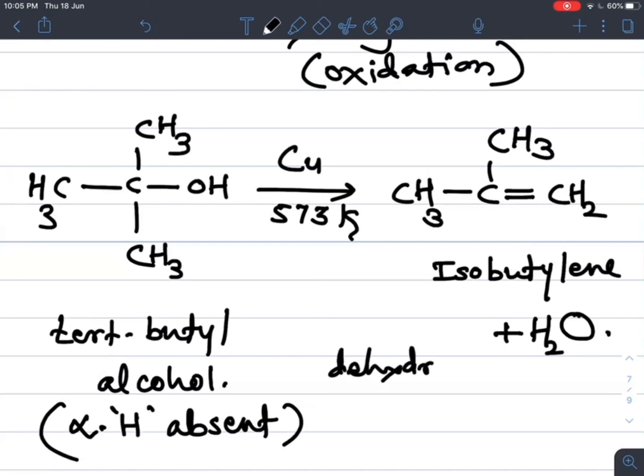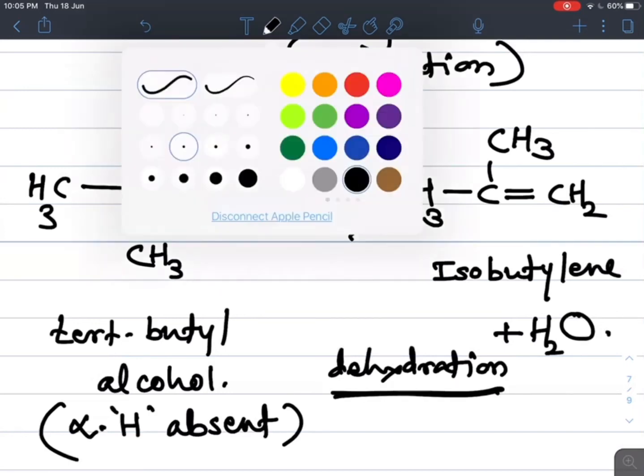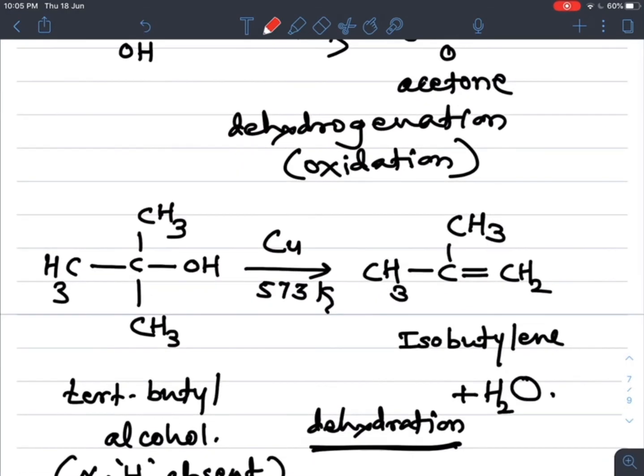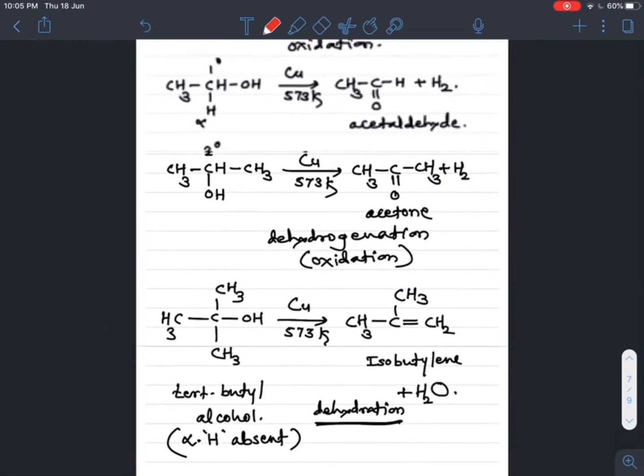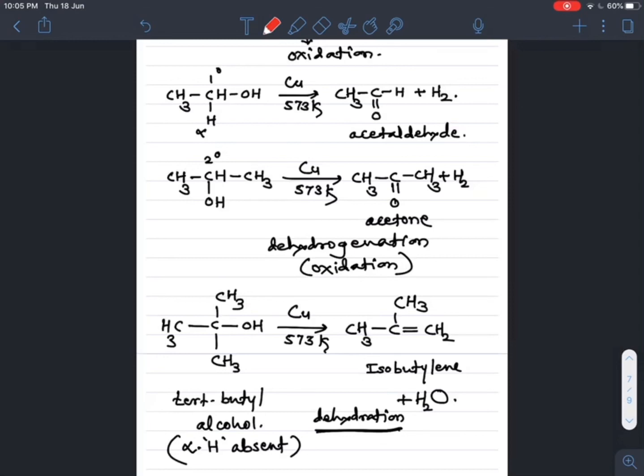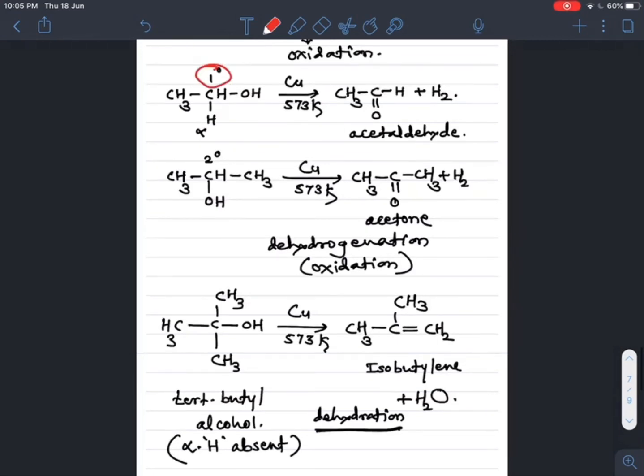So dehydration takes place in this tertiary alcohol. What happened? Dehydration. So this is about the oxidation of primary, secondary and tertiary alcohols. When a primary alcohol undergoes oxidation, it gives its corresponding aldehyde with the removal of H2, that is dehydrogenation.